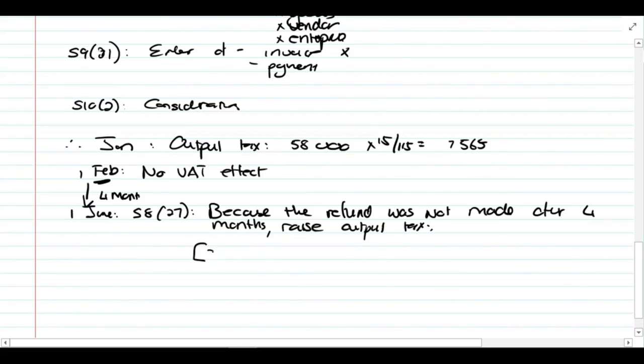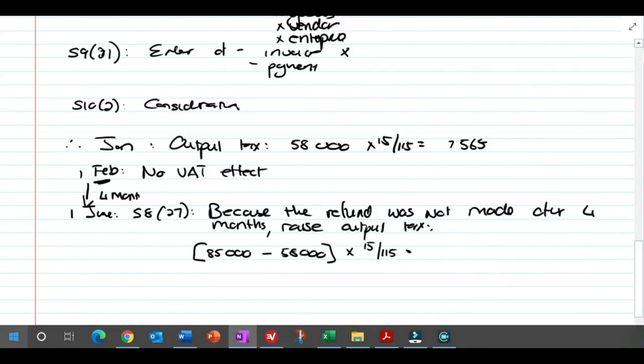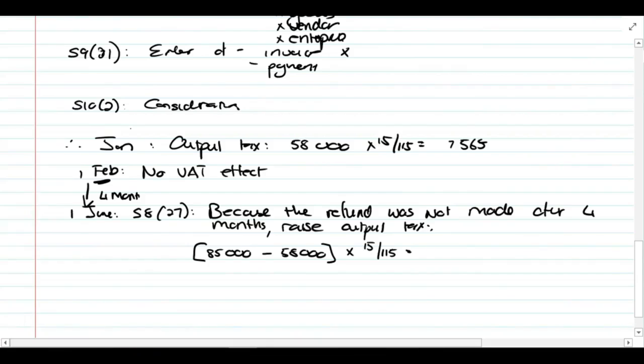So the output tax is the 85,000 minus the 58,000, that calculates the difference, times 15 over 115. Okay, so 3522.